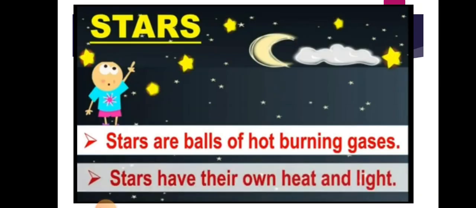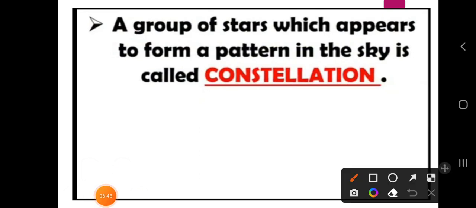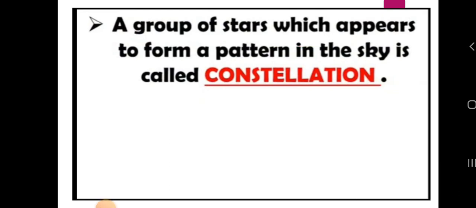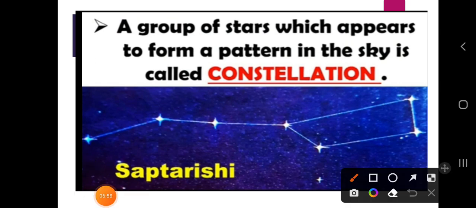With that we have just learned about the stars. Stars are balls of hot burning gases, and stars have their own heat and light. We also discussed the constellation. What do we mean by a constellation? A group of stars which appears to form a pattern in the sky.